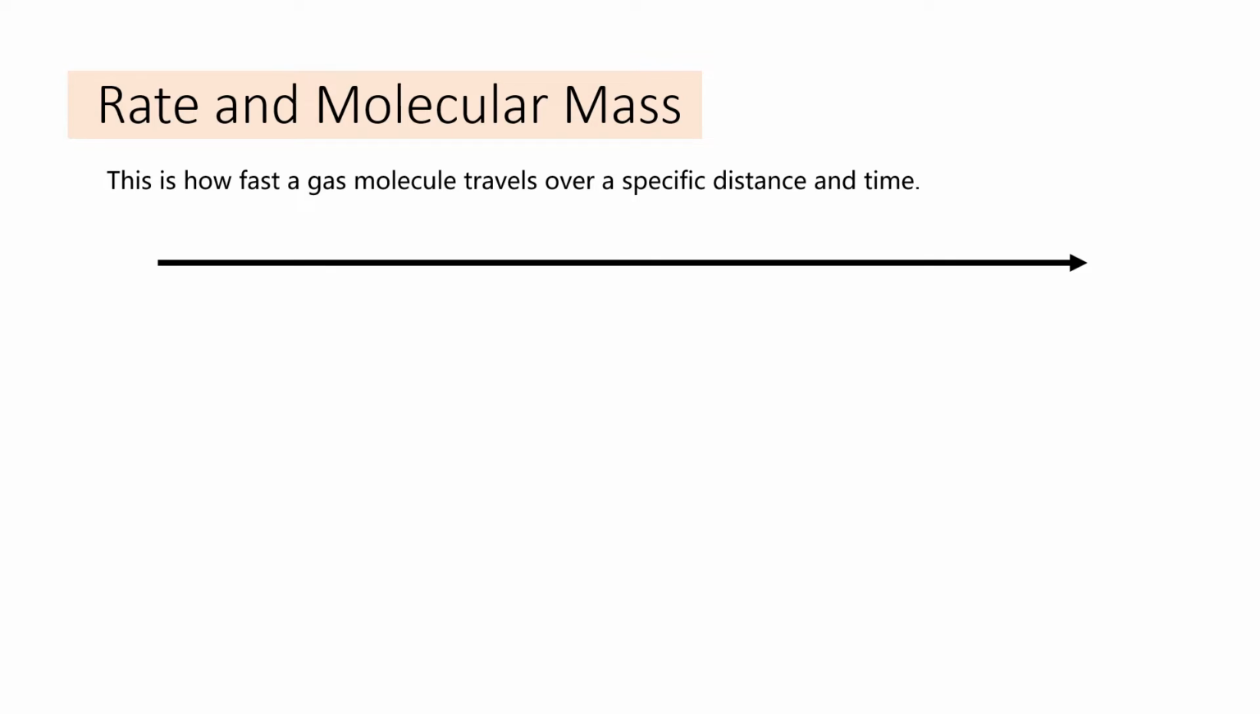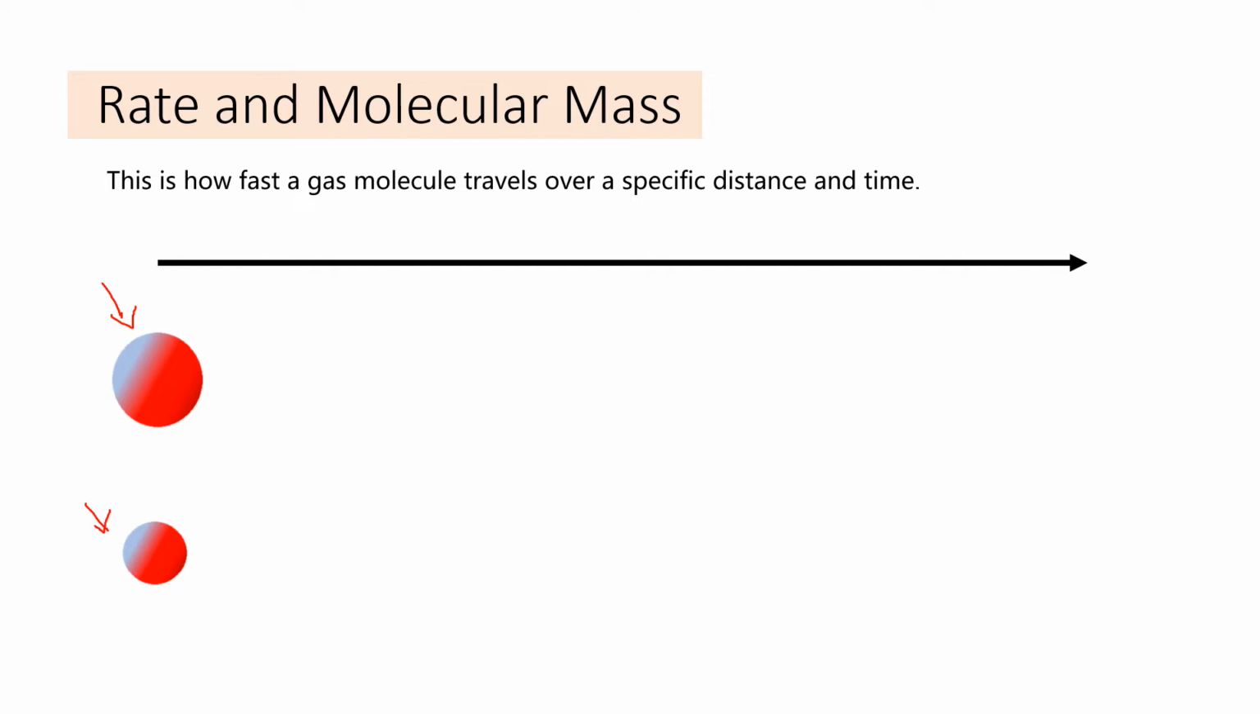What does it mean to say rate? Rate is how fast a particular gas molecule is moving over a particular distance and time. So if we have two gas molecules, this big one here, let's say it has high molecular mass, and this small one here, let's say it has small molecular mass. When you say molecular mass, we mean the mass of a molecule.